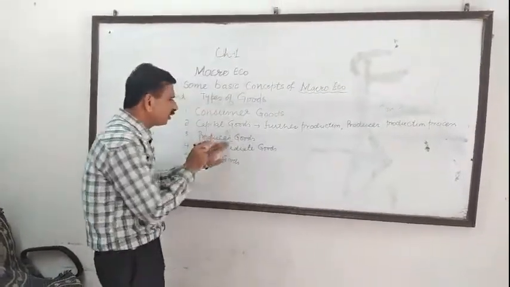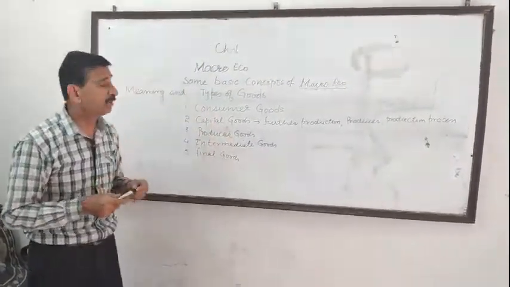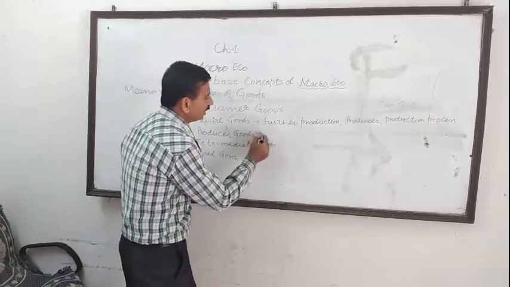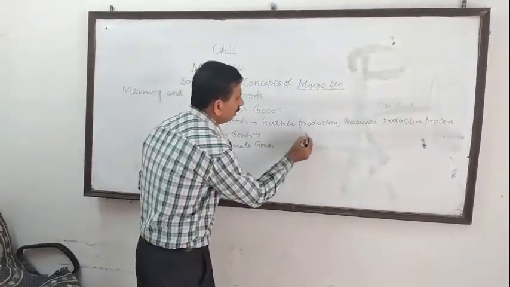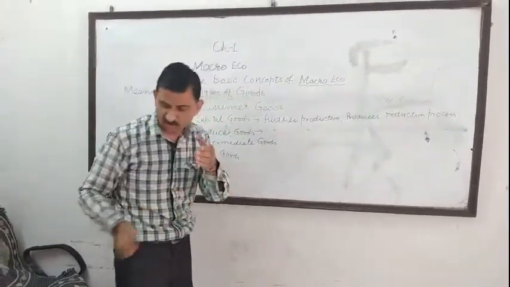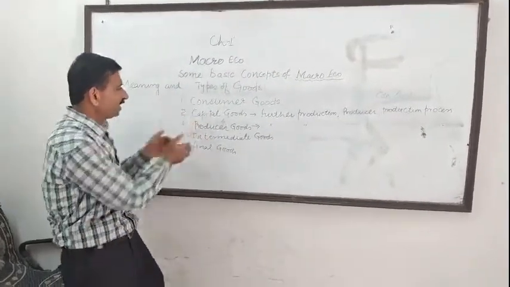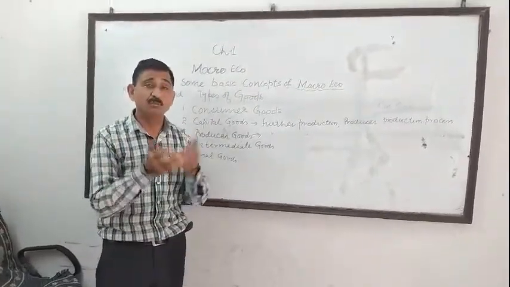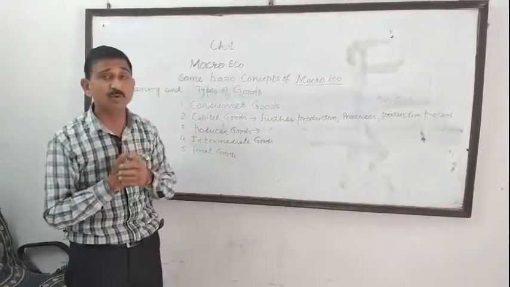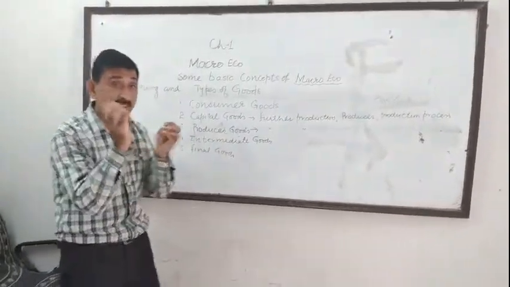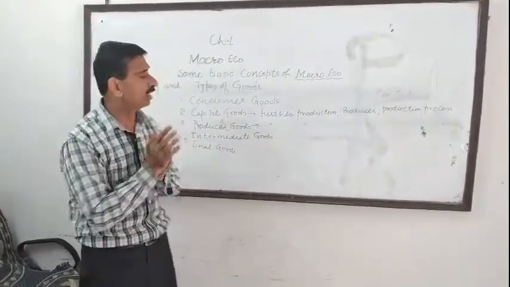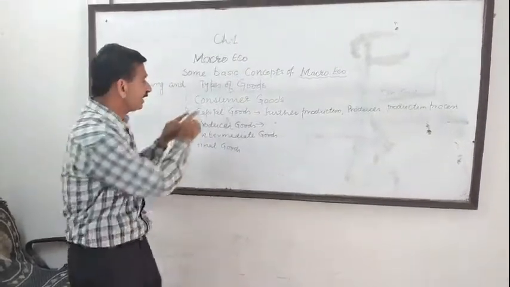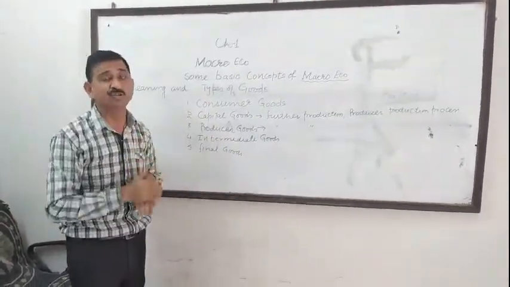Now, if I switch over to producer goods, these are also used for further production. If I ask you the difference between capital goods and producer goods, both are similar because both are used in the further production of other goods. But there is a great difference. Capital goods are fixed assets of the producer.